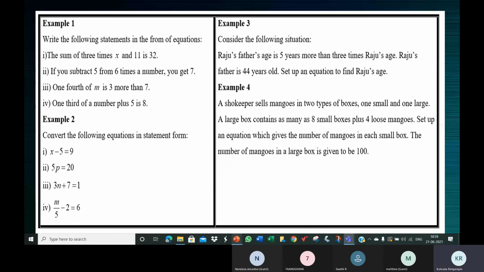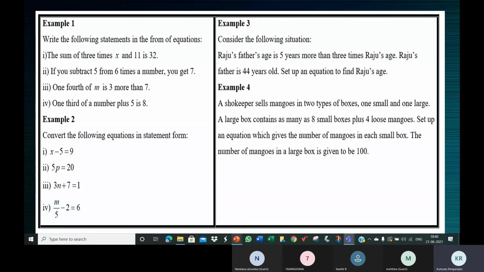How many mangoes are there in the small boxes? In one small box, how many mangoes? We don't know how many mangoes are there in one small box. We know that in one large box there are 100 mangoes.